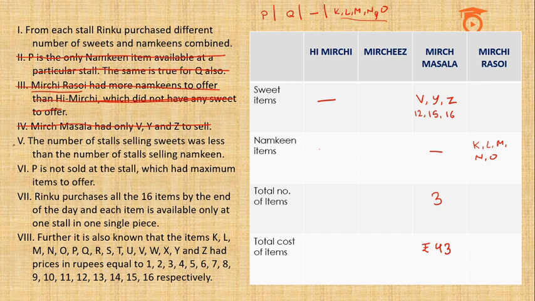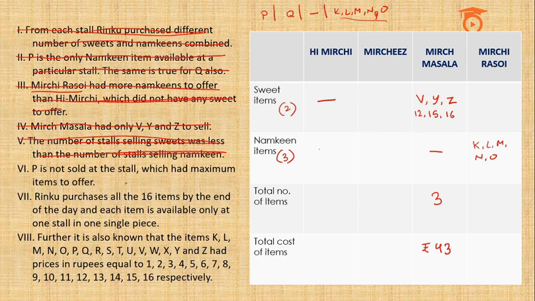Now I would like to have a look at the fifth point also, which says the number of stalls selling sweets was less than the number of stalls selling namkeen. We are now sure that there are three stalls which are selling namkeen. One has nil and one has K, L, M and O, and two will have P and Q respectively in some order. So that means the number of stalls having sweet items would be less than 3, has to be 2 then, because 1 is not possible, otherwise this Mirch Masala would have had all the items. Okay, we have already talked about the first point, that the combined number of namkeen and sweets will be different for each stall. So we have taken care of the fifth point as well.